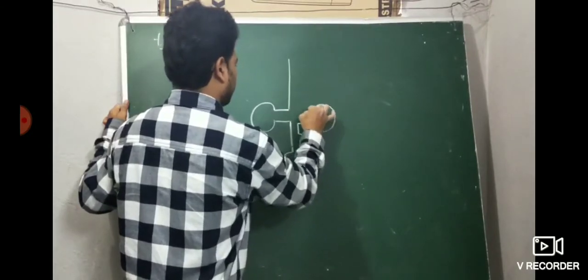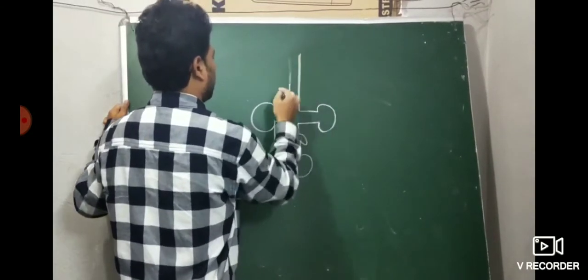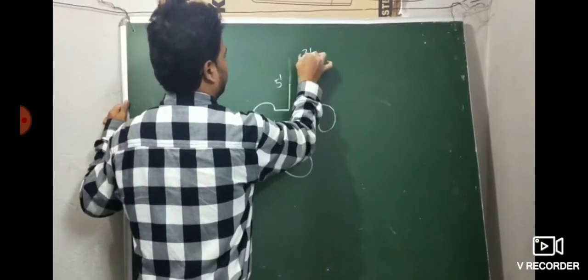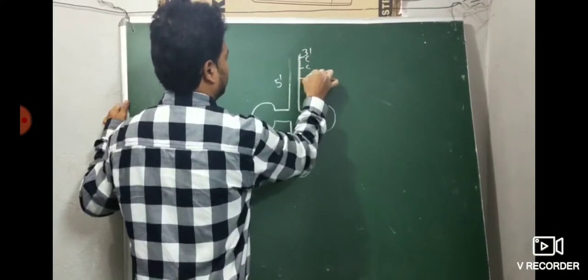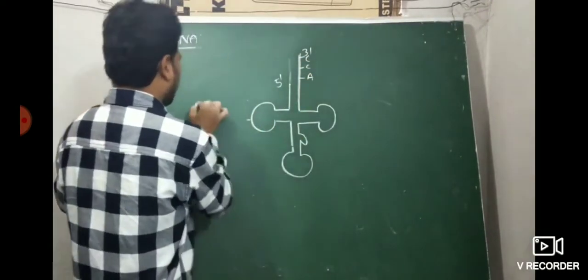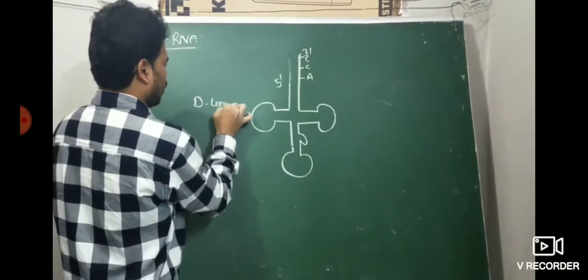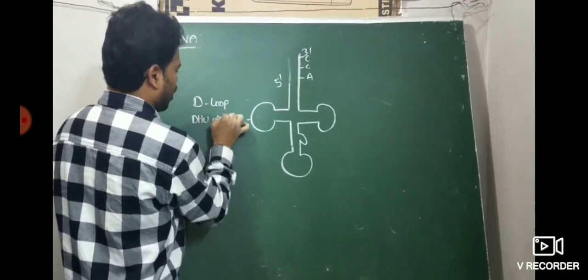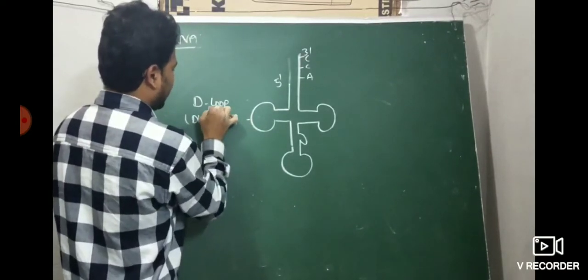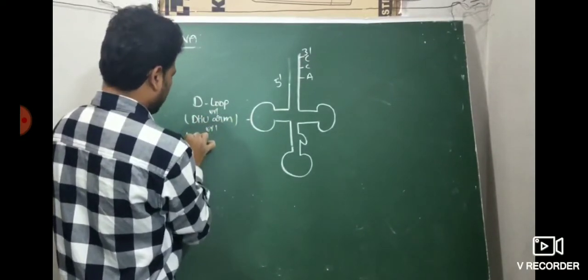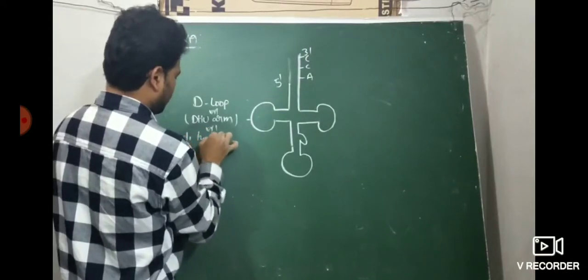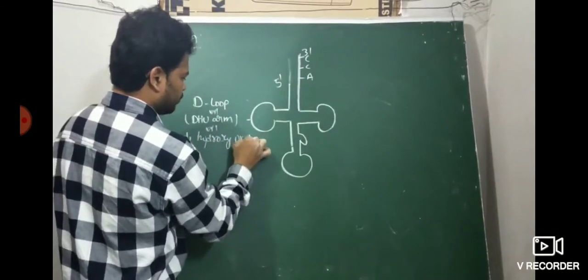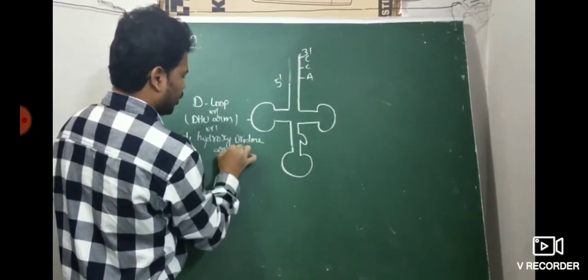This is the 5' end, the 3' end, CCA, here the CCA end. This is the D loop, DHU arm, or dihydroxyuridine arm.